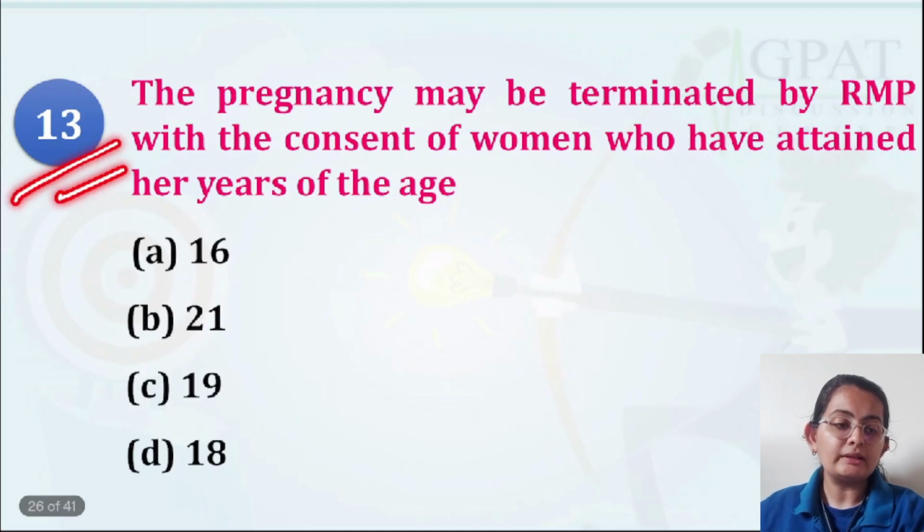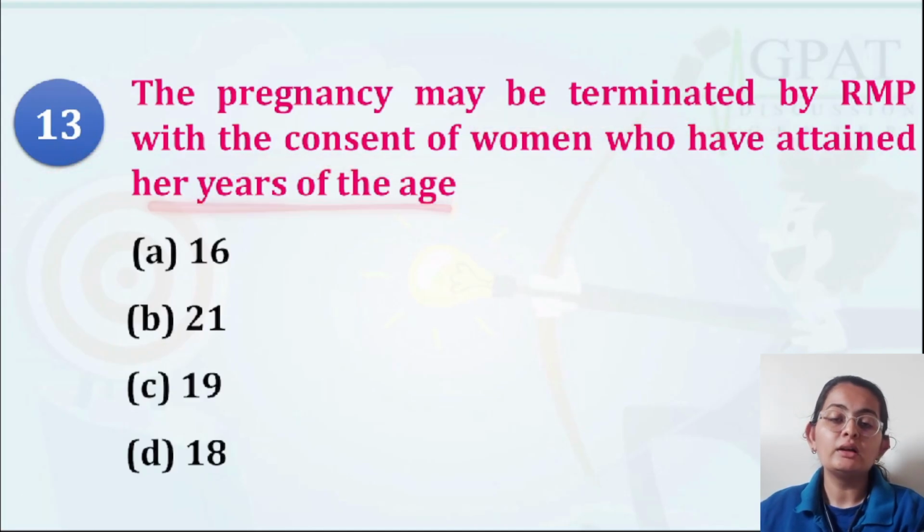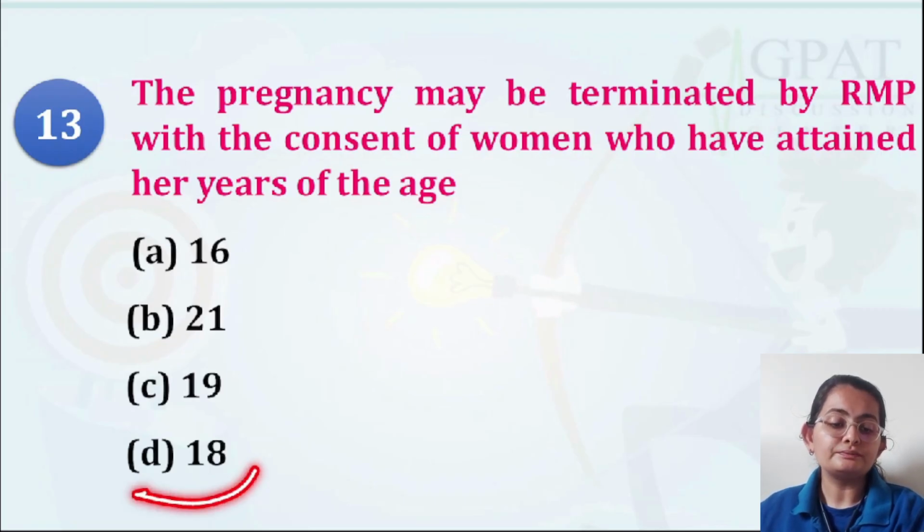Question number 13: the pregnancy must be terminated with the consent of a woman who has attained her age. I told you minors are the ones who are less than 18. So option D becomes the correct answer, because if you are less than 18, then the guardian's consent is taken, not yours.